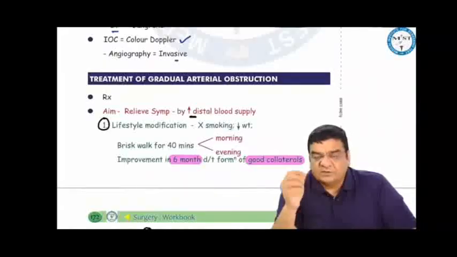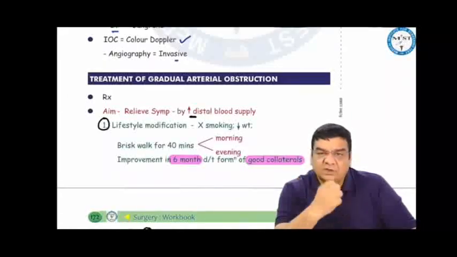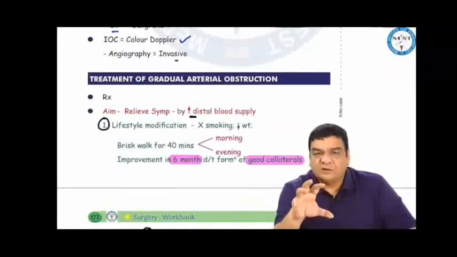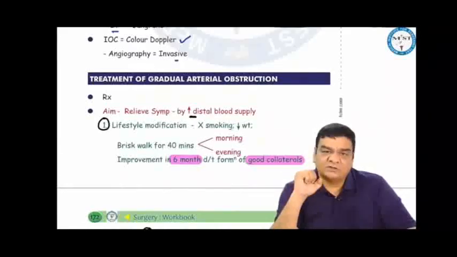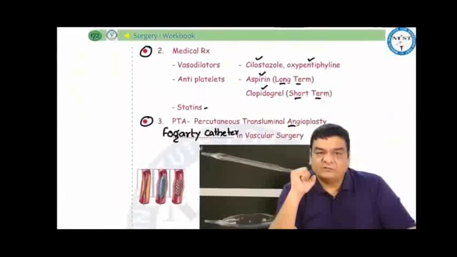In the treatment of these arterial obstructions, we want adequate blood to reach the distal part. So the aim is to increase the distal supply. Initially, we advise lifestyle modification: stop smoking, reduce weight, brisk walk 40 minutes in the morning and 40 minutes in the evening, and dietary modifications. If the patient follows the advice, the body can form collaterals or bypass channels around the obstruction in 6 months. However, this treatment is very expensive, patients can't afford it, so we have to give medical treatment.